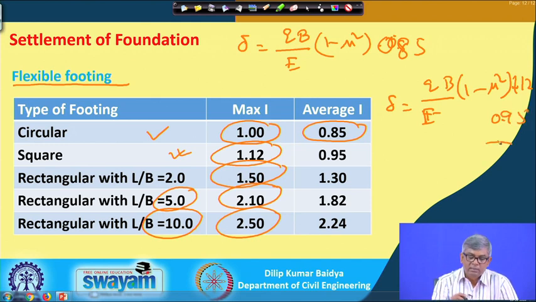Like that, by the combination of this equation and this table, one can find out the elastic settlement of the footing if the width of the footing, and the elastic modulus and Poisson's ratio of the soil are known.